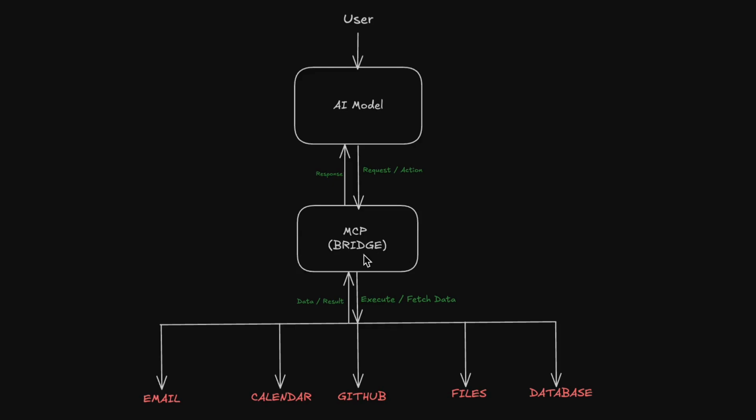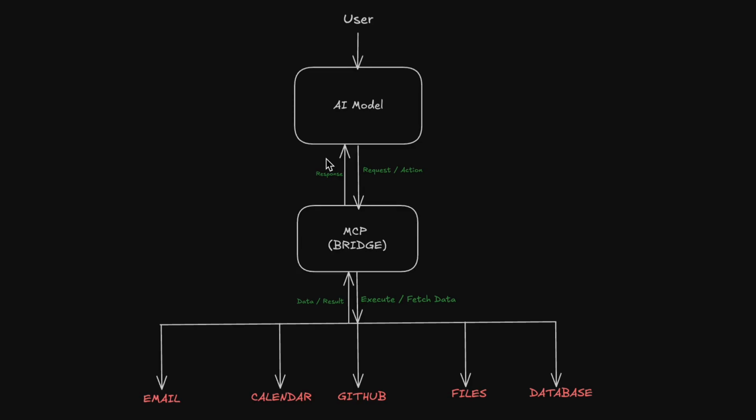MCP works as a bridge between the AI model and the external systems. Here's the flow. The AI model sends a request or an action to MCP. MCP receives it. After processing, MCP sends the response back to the AI. So MCP is not the AI, it's the middle layer that enables the AI to talk to apps.